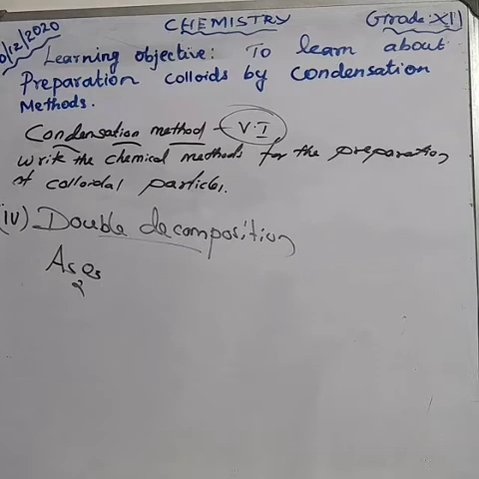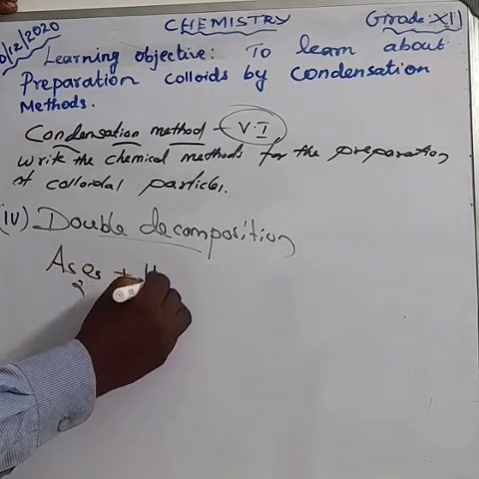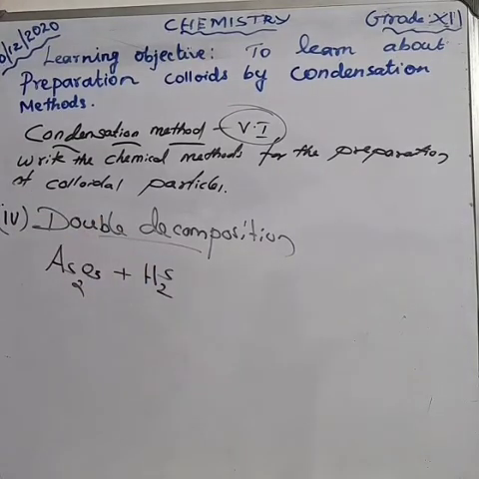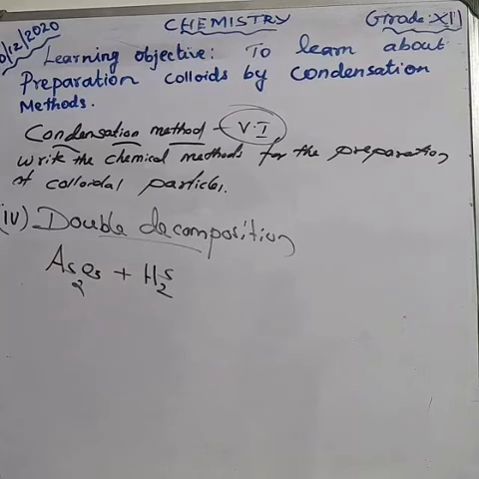What's the formula? As2O3, arsenic oxide, reacts with hydrogen sulfide. What is the formula for hydrogen sulfide? H2S. Arsenic oxide reacts with hydrogen sulfide. We get arsenious sulfide.